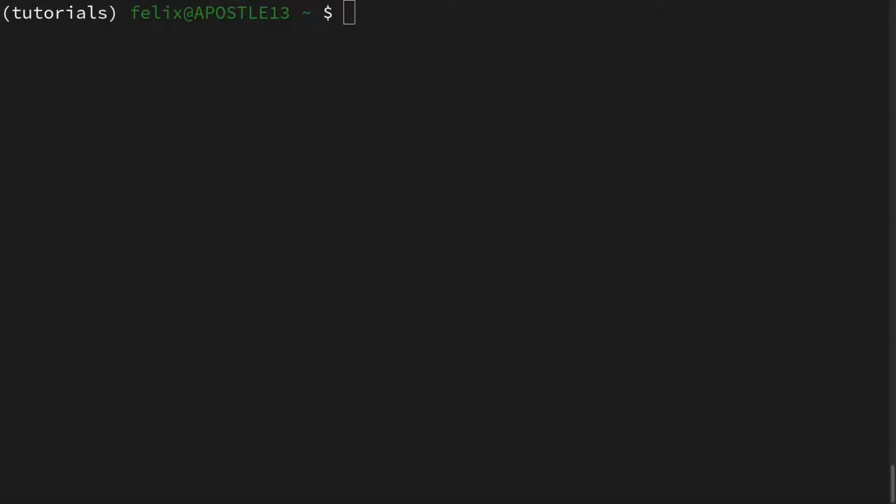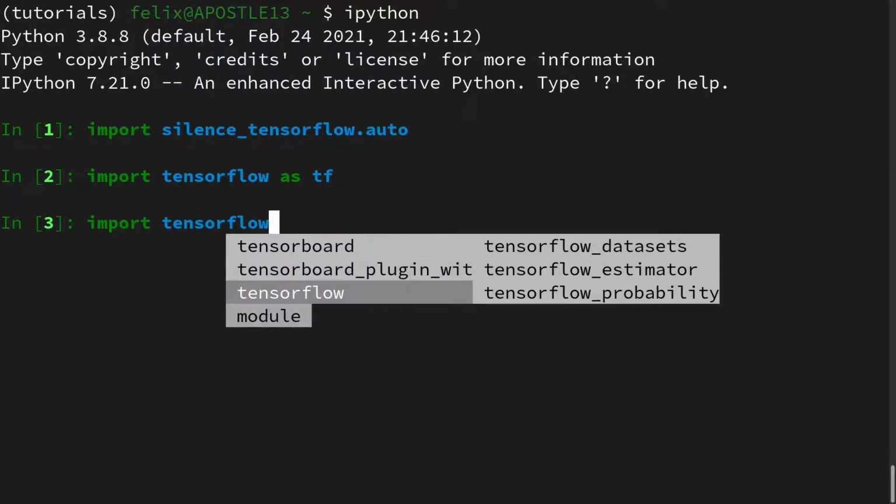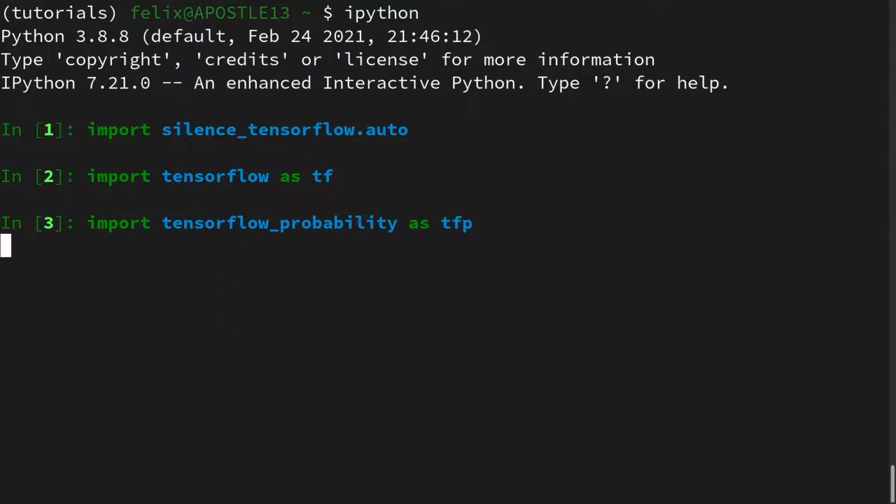Okay, now let us check our derivations with an example in TensorFlow Probability. For this, I will open up an interactive Python session. Then I will first import a package in order to suppress TensorFlow warnings. Then we need TensorFlow itself. And we need TensorFlow Probability as TFP.